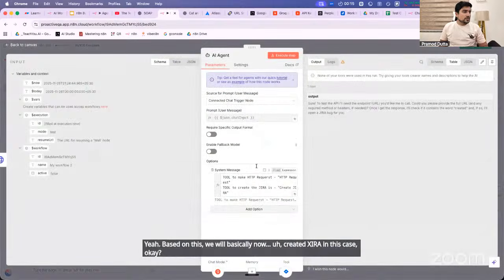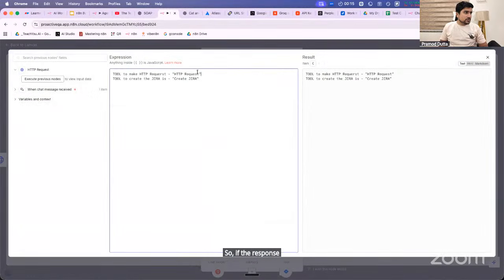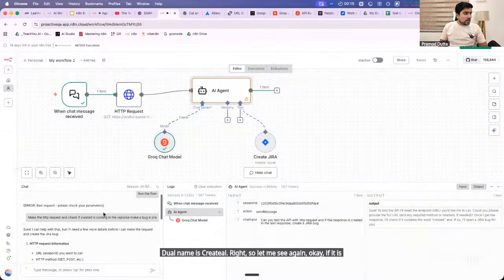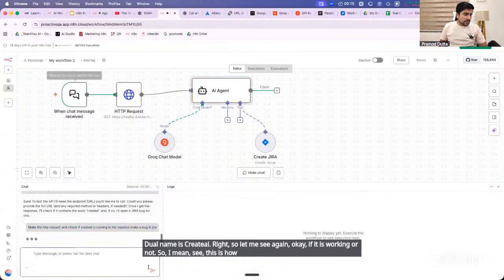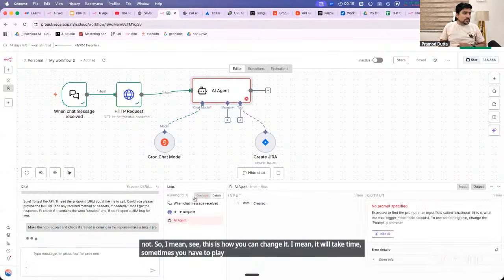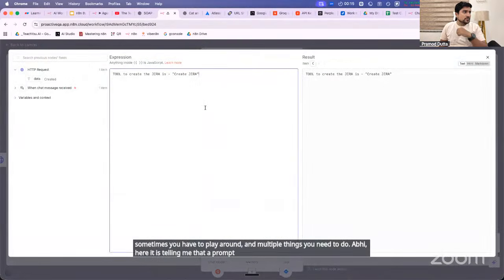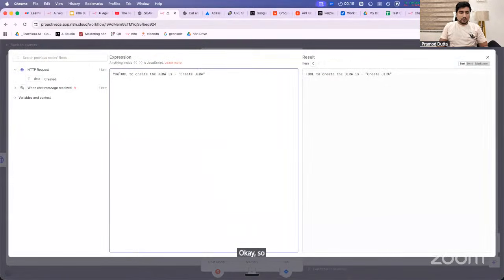So if the response is this, this is a tool name. Tool name is create Jira. Right. So let me see again if it is working or not. See, this is how you can change it. It will take time. Sometimes you have to play around and do multiple things. Here it is telling me that prompt is not found, right? Yes. Okay. So you are a helpful AI agent based on the response of the HTTP, right?